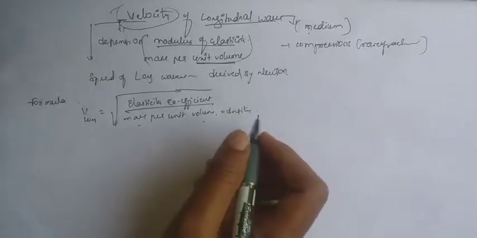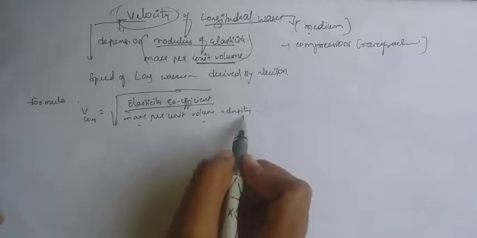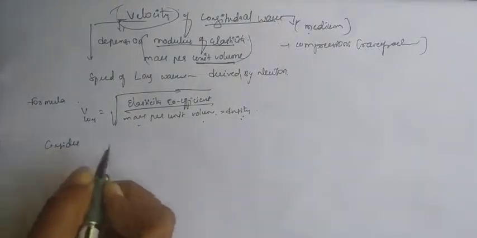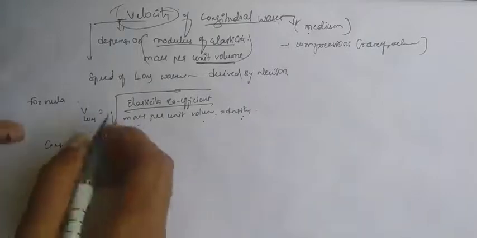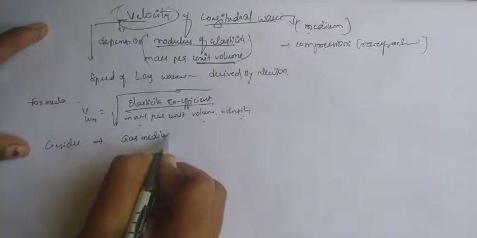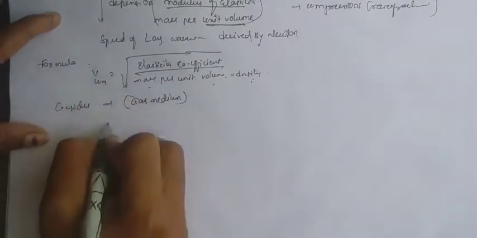Okay, so here we consider that if it is a gas medium, then the density changes. If it is a solid medium, then the density will change. Now I am considering the sound waves that are moving in the air. Just consider the medium is a gas medium. Okay, so for that, the equation of the velocity of the wave changes.